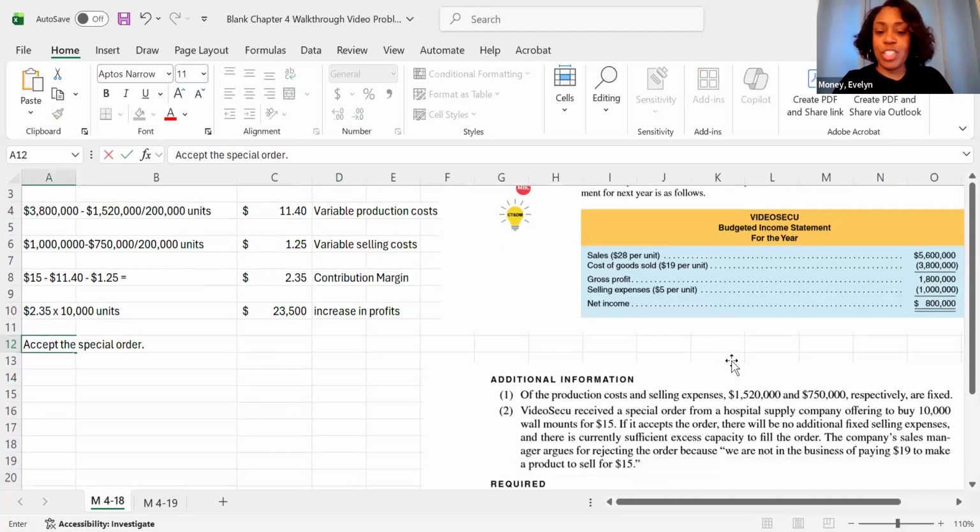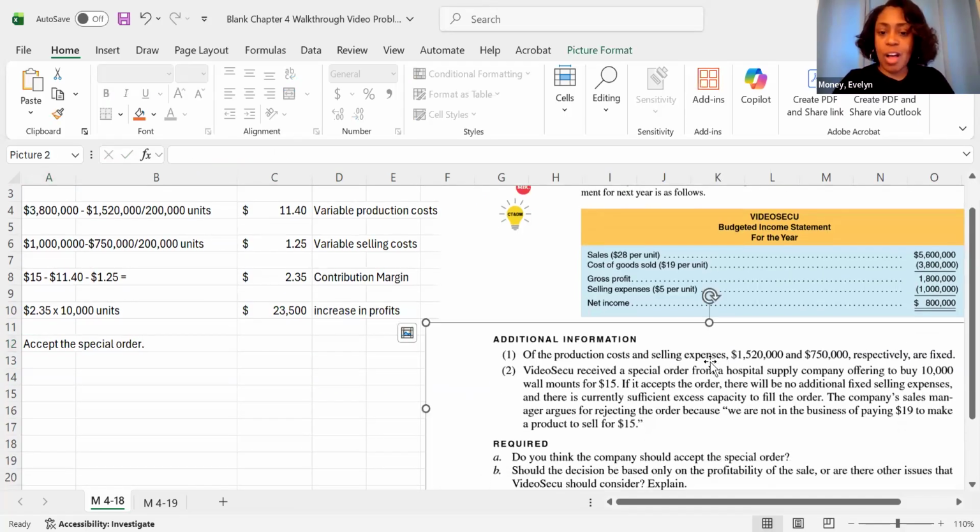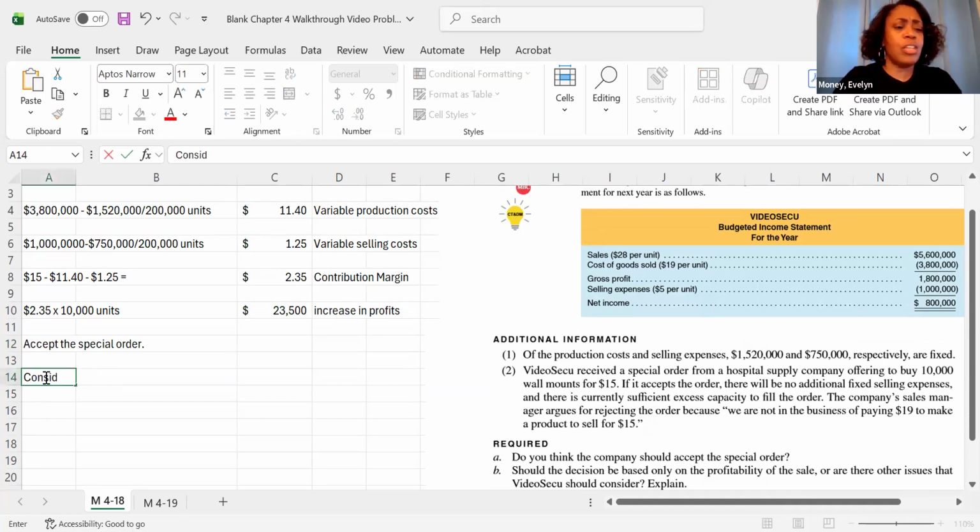Now, the last question on here says, should the decision only be based on the profitability of the sale, or are there other issues they should consider? Absolutely consider other issues. And one of the main issues is whether or not we're going to make our regular customers unhappy.